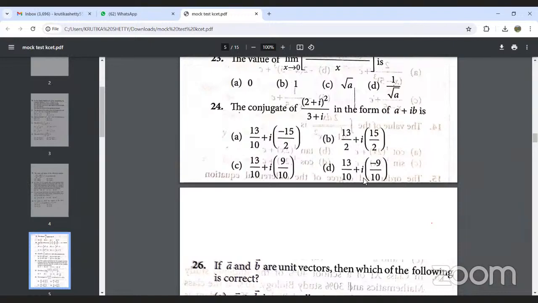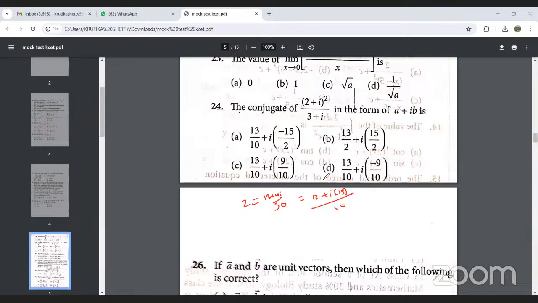On reducing the given expression, we will get z in the form of 13 plus 19i over 30, that is 13 plus i root 19 divided by 10.